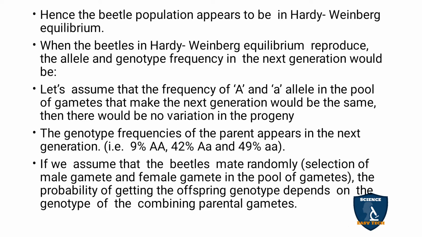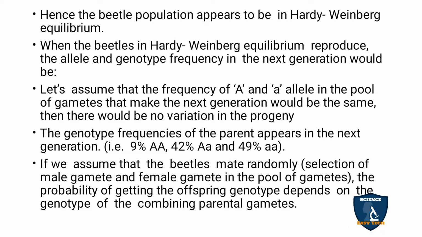Let us assume that the frequency of capital A and small a alleles in the pool of gametes that make the next generation would be the same, then there would be no variation in the progeny. So in the first generation they are getting capital A and small a. If they are used in the gametes and the characters are passed on to the next generation, there is no variation in the progeny.